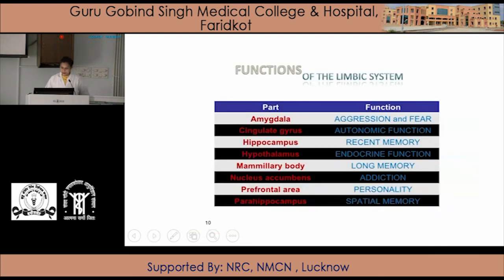The functions of the limbic system are found by the different parts of the limbic system, that is the amygdala, cingulate gyrus, hippocampus, hypothalamus, mammillary body, nucleus accumbens, prefrontal area and parahippocampus.